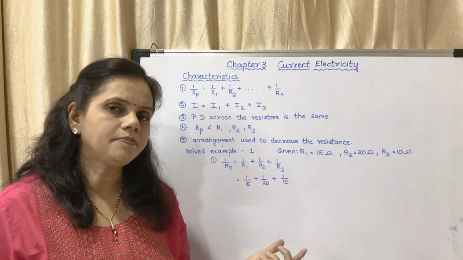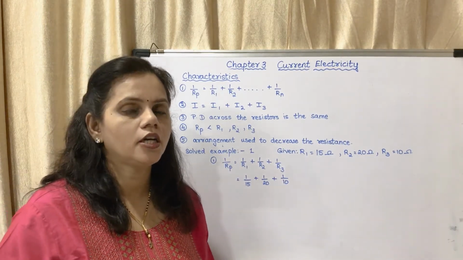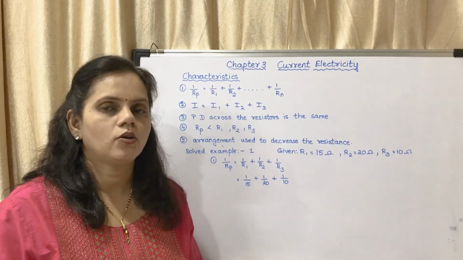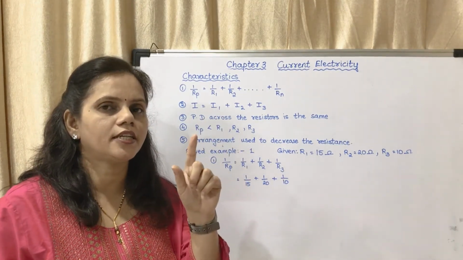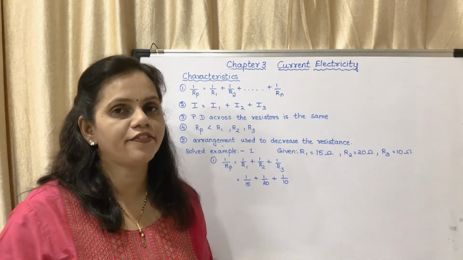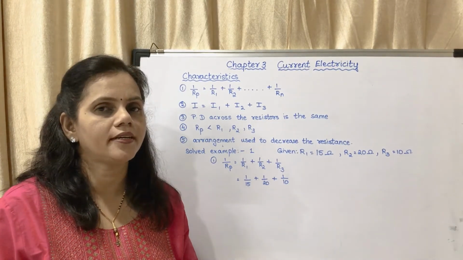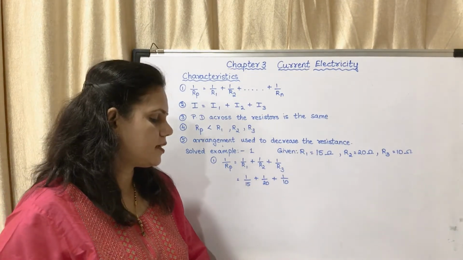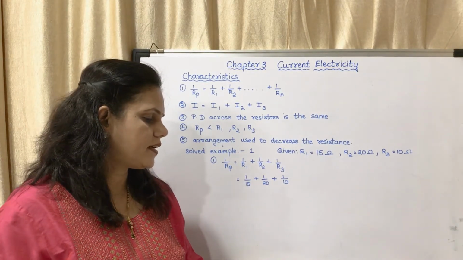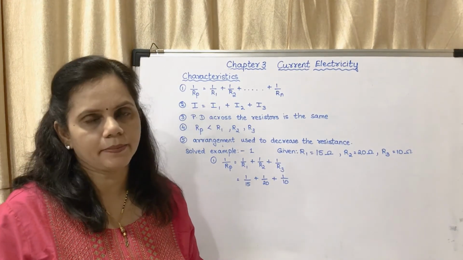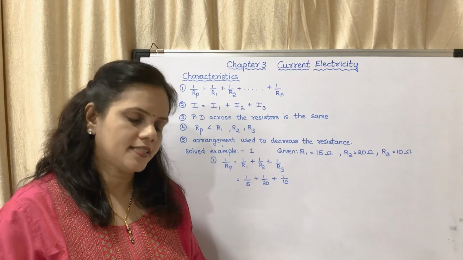In the diagram which we had drawn, you might have noticed that there are 3 ammeters connected to each and every resistor because the current is different, and there is only 1 voltmeter because the potential difference is the same. Now the third one: the potential difference across the ends of all resistors is the same.